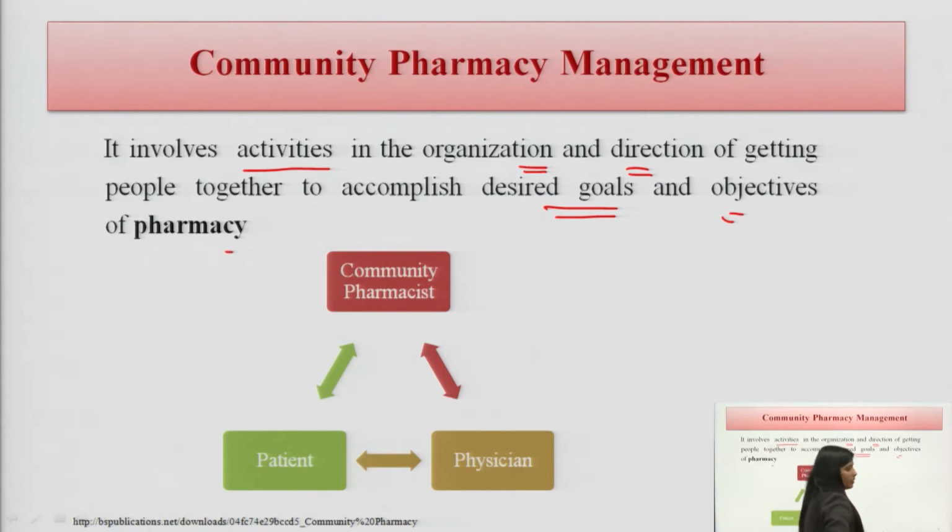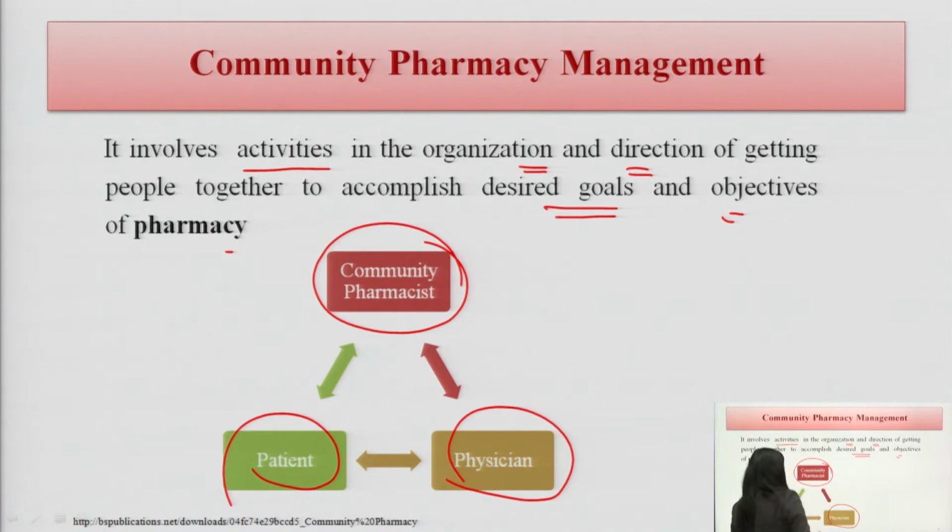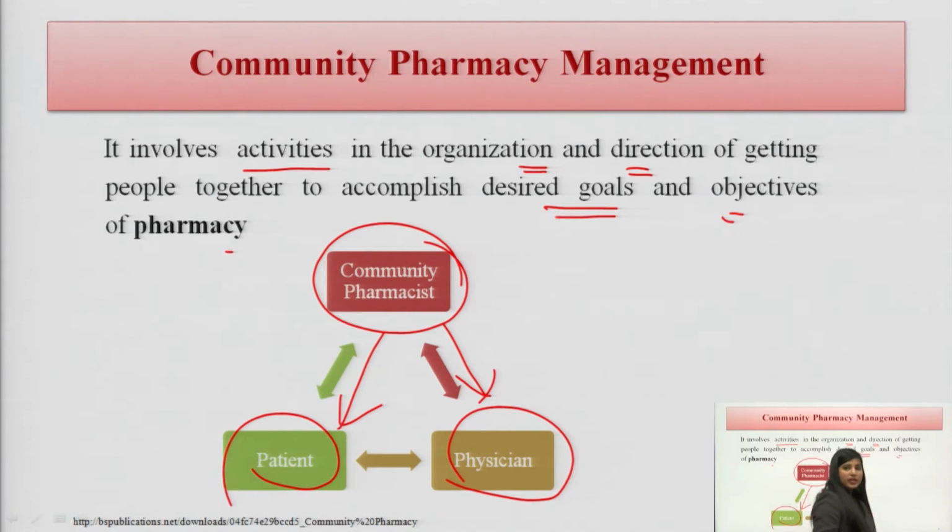What are the desired goals? Of course, to manage the pharmacy. And here we can see that the community pharmacy is linked with the patient as well as the physician. So, there is a direct linkage between the patient and the physician both, and how a community pharmacy will manage it, this is the important part here.